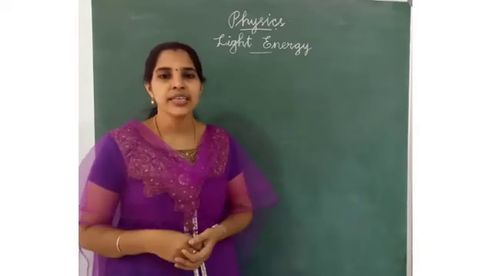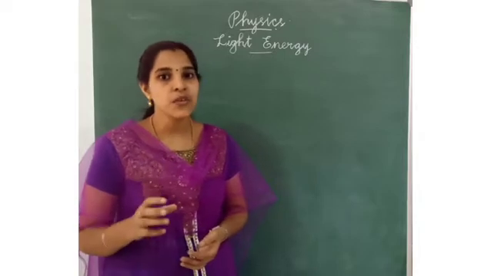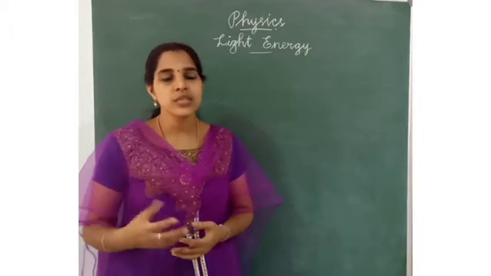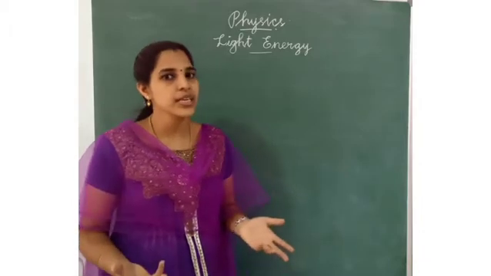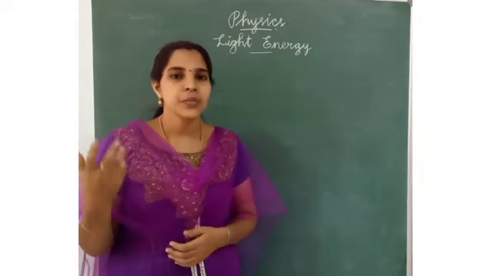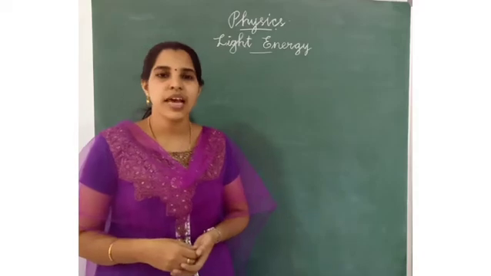From where do we get the light? The main source of light we get from the sun. The sun gives us different types of energy. Light also we get from the sun. What are the different sources of light?